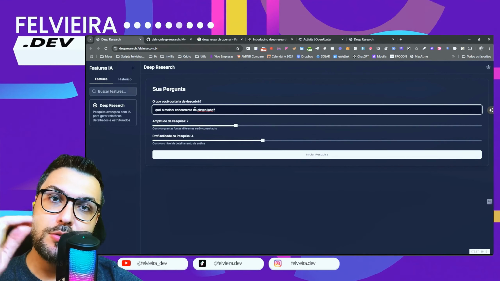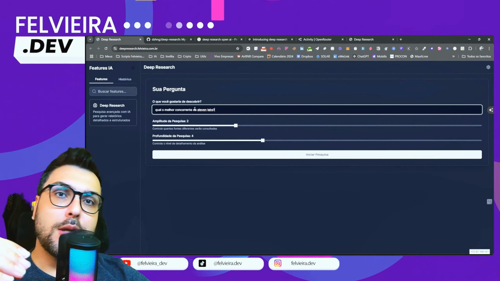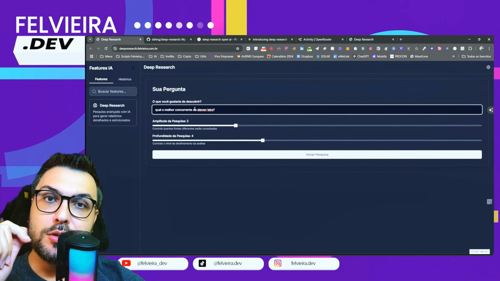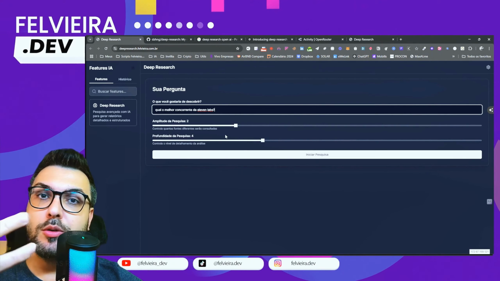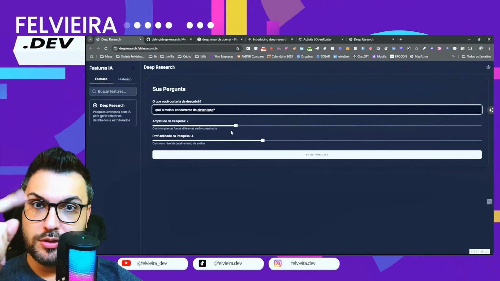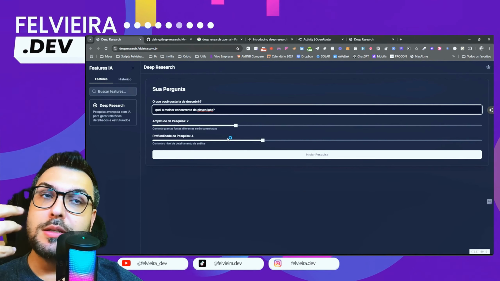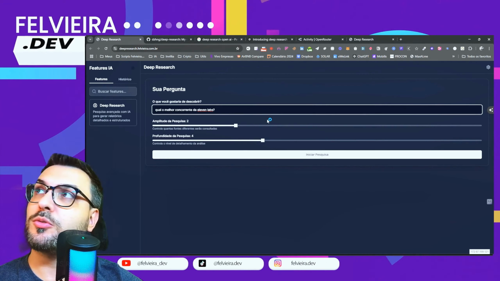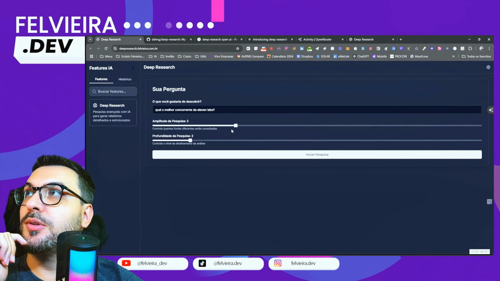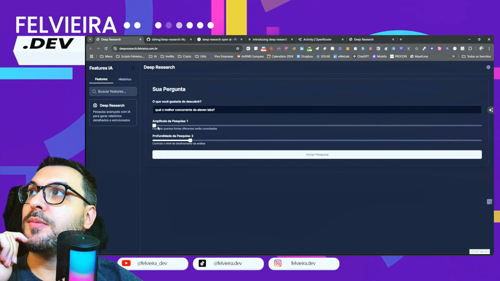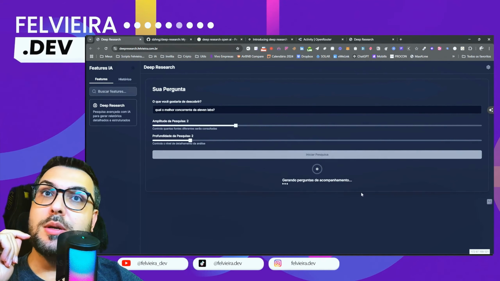If it's on the free version, okay, I've already set the maximum configured for us to respect the free limits in the system's logic. But ideally, you shouldn't, in general, interfere or tamper with this too much, because it can only do 10 crawls per minute, and a small crawler bot. I set it to respect this, but if you put too much and it starts to crash, then you should reduce it, okay? Or else pay for the Firecrawl plan, okay? I will set it to 2 here and 1 here, okay? I'll leave it at 2 and 2 just to see how it will turn out. Okay, there. Start the search.